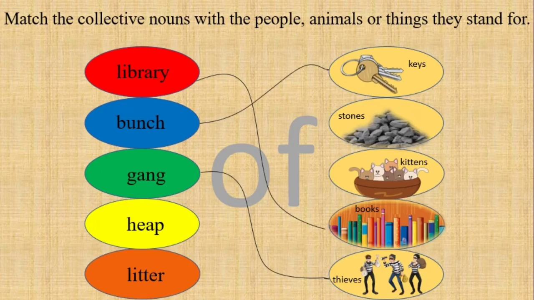Heap. Heap is a collective noun for stones. When we see many stones piled up together in one place, we call it a heap of stones. Litter. When there are many kittens, we call it a litter of kittens.